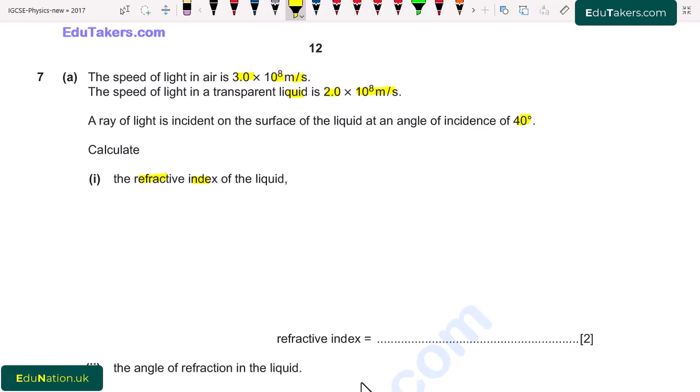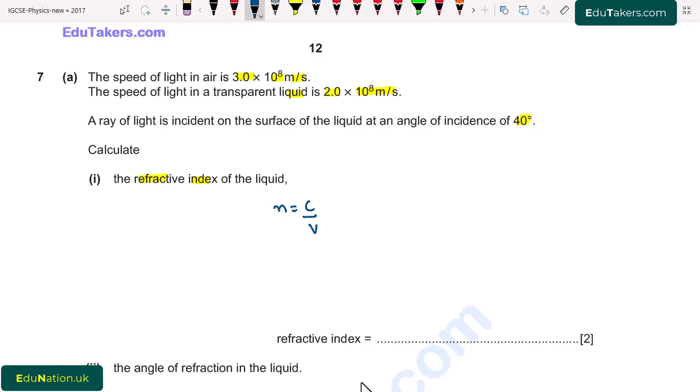So, in this part we have to calculate the refractive index of the liquid when the speed of light in air and the transparent liquid is given, and also the angle of incidence is given. We know that refractive index is the ratio of the speed of light in air to the speed of light in any medium. I write here n is equal to c over v, where c is the speed of light in air and v is the speed of light in the medium.